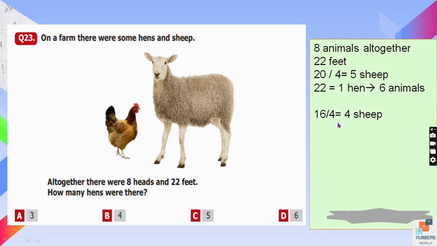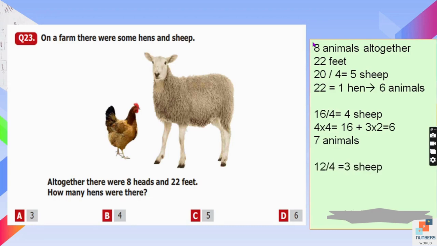Out of 22, 16 is also divisible by 4. So if one sheep has 4 feet, 16 divided by 4 means there might be 4 sheep. And to complete the total of 22, we say that there are 3 hens. So 3 twos are 6. The total is 22, but with 4 sheep and 3 hens, there will be 7 animals in total. So again, it is the denial of our first information that there are 8 animals.